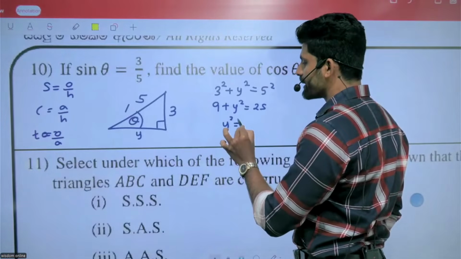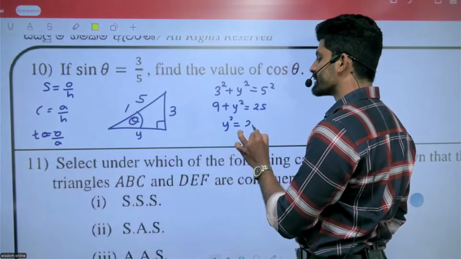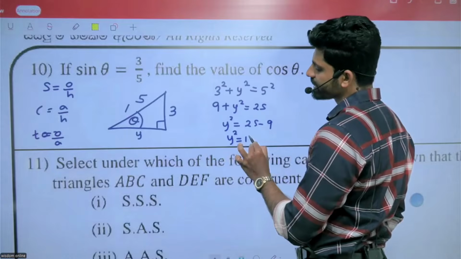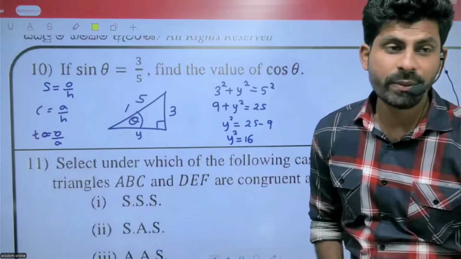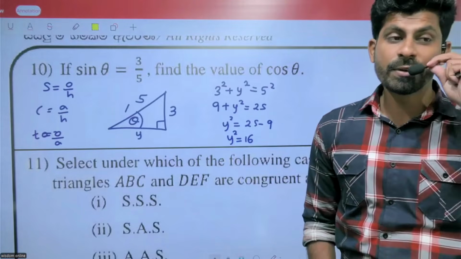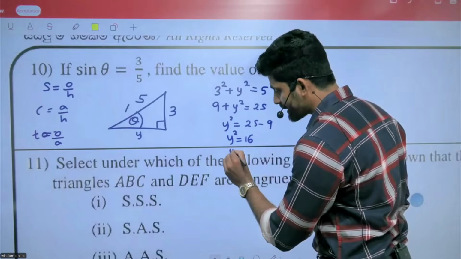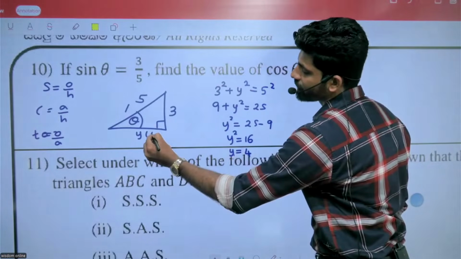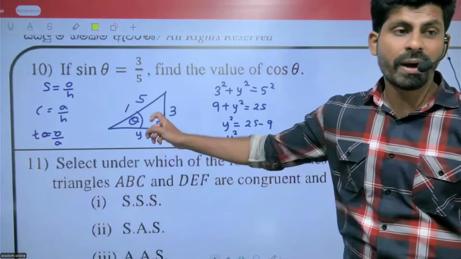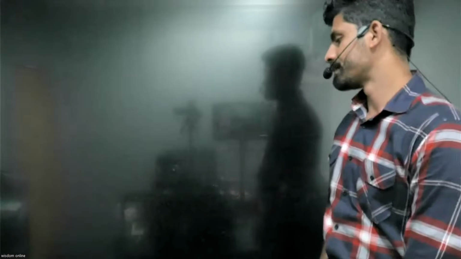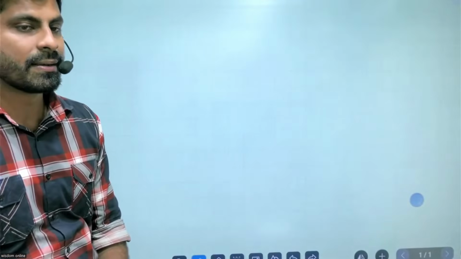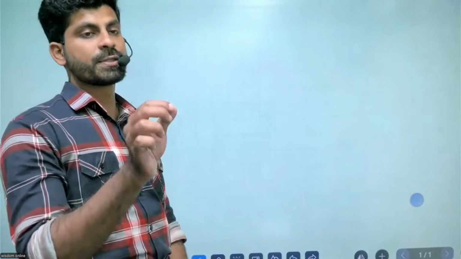Y squared equals 25 minus 9, which is 16. 16 is 4 squared, so y equals 4.